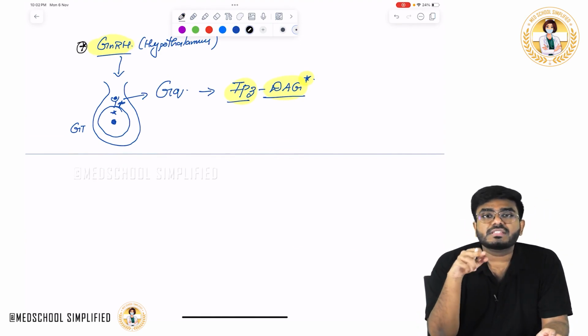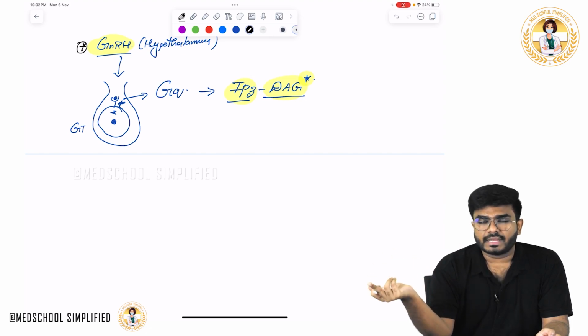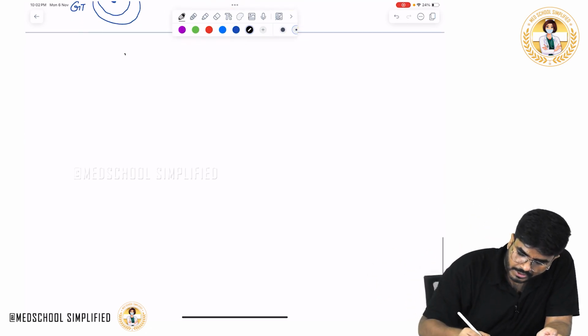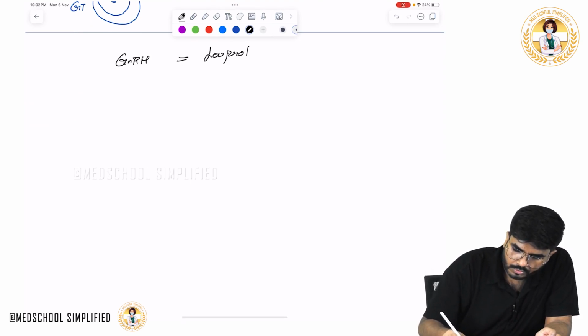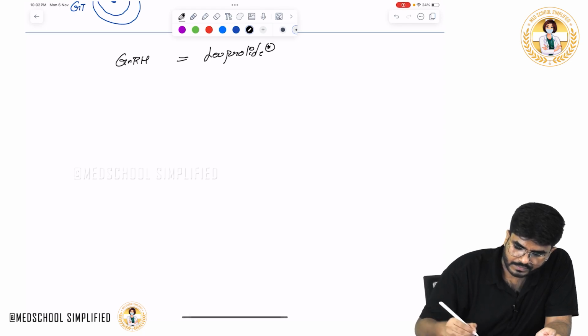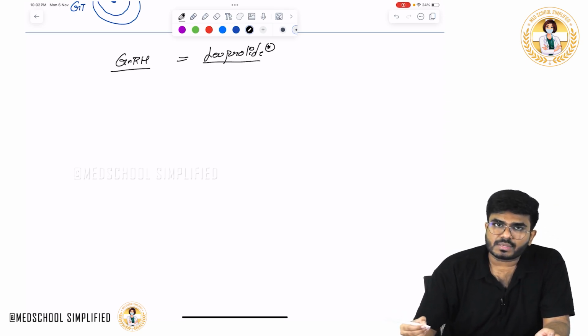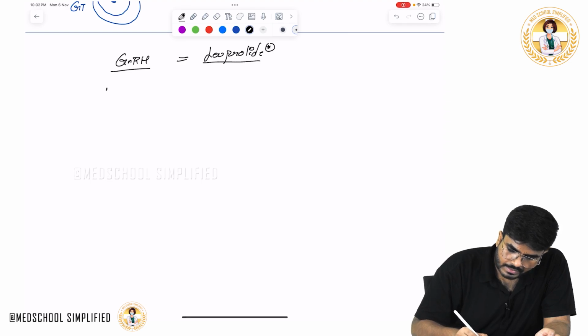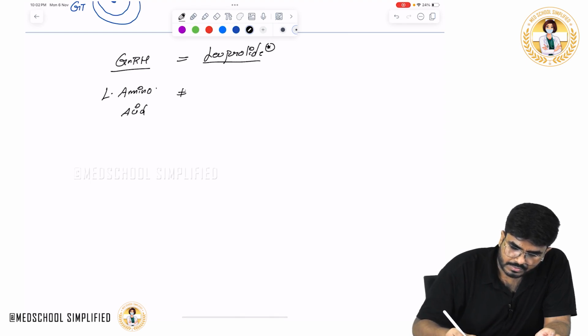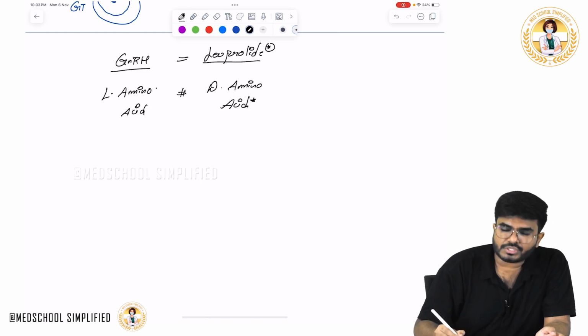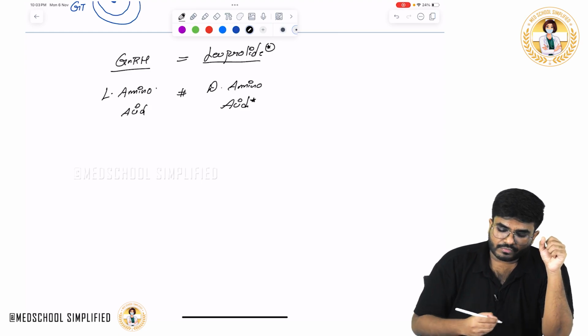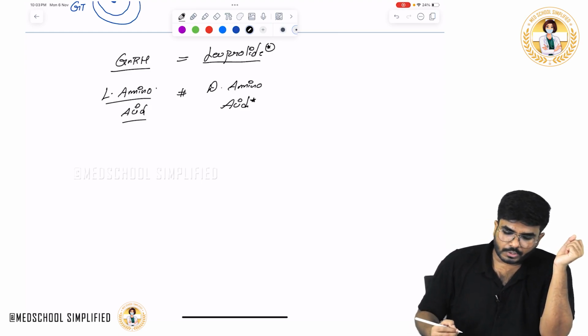Now let me discuss some more important points about GnRH. It's the frequency of the GnRH that determines the release of FSH and LH. We have manufactured a drug which is similar to GnRH, leuprolide. The difference between GnRH and leuprolide is a D amino acid substitution: the L amino acid is substituted with a D amino acid. That's the point I want you to know.